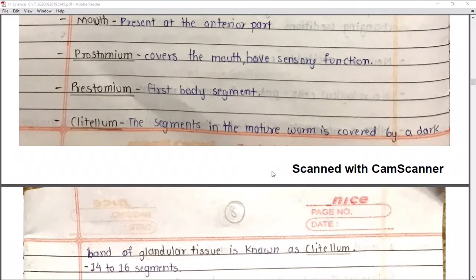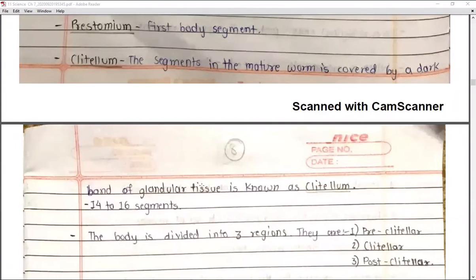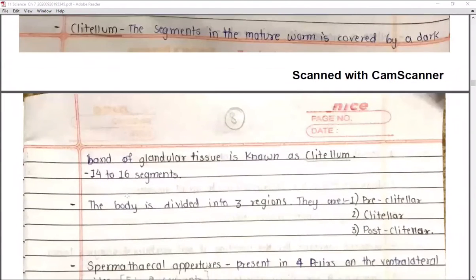So the clitellum will be present in segments 14 to 16. So 14, 15 and 16, these 3 segments collectively in the mature worm have a dark band, right? And this band is made up of the glandular tissue, and as it is comparatively different from the other body segments, the name given to it is the clitellum, right? 14 to 16 segments come under the clitellum.